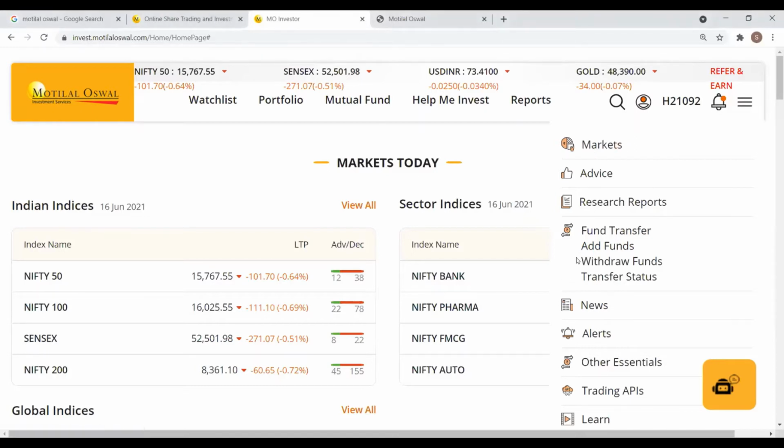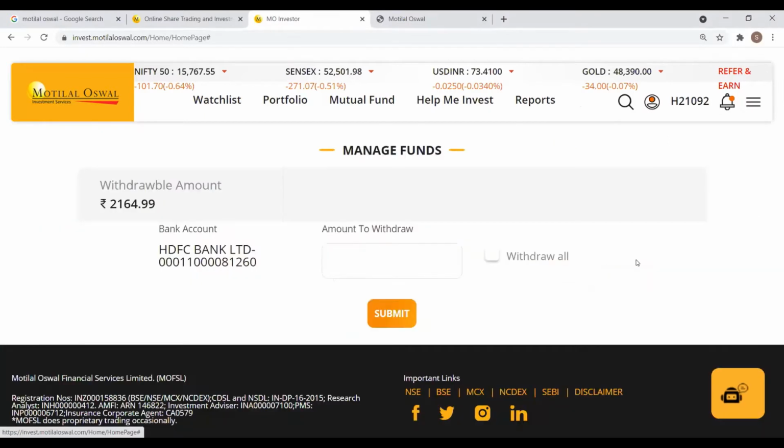On the withdrawal part, in the same menu under the fund transfer segment, you have an option for withdrawal of funds as well. Once you click here, this page will show up, which will contain the withdrawable amount. This, as we have just seen, is the cash ledger balance that's available in your account. This is the current withdrawable amount that is available to be directly transferred to your bank account.